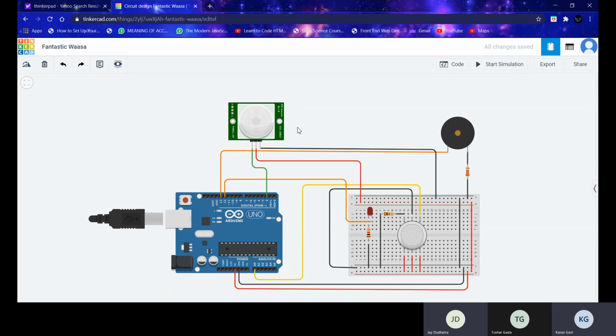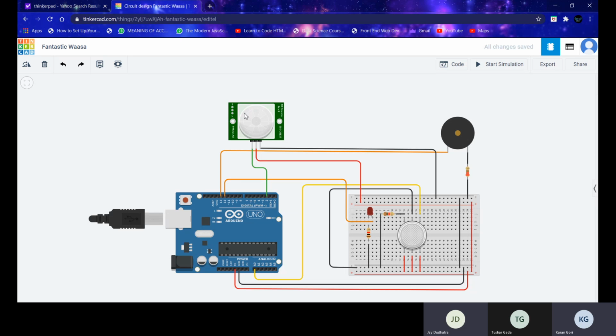Yes, good morning everybody. I will be explaining the motion detection in our project. A PIR sensor, or passive infrared sensor, is an electronic device that measures the infrared light emitted by objects in its observable area. The term passive indicates that the sensor doesn't emit any infrared light, but rather passively detects what is emitted by its surrounding objects.